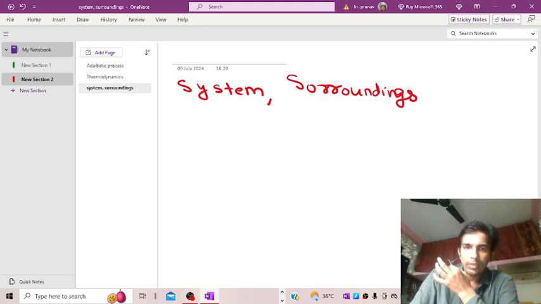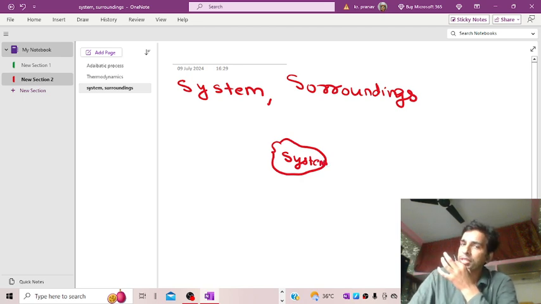And I am drawing the schematic image of the same. Suppose it is a system. Already stated that it is a point or region in space which is under our consideration. So outside the circumference of the system, whatever is remaining here is the surroundings.